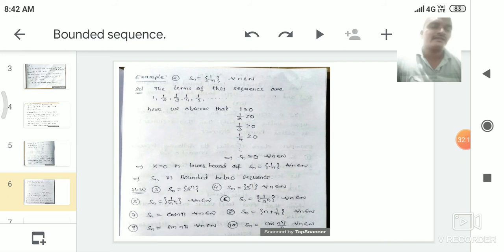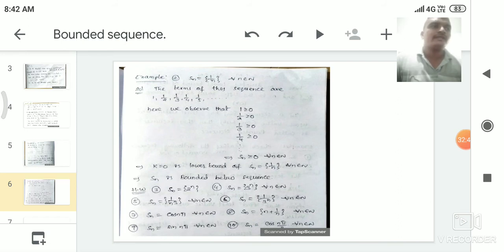In which clearly 1 by 3 is the least value of the sequence. Whenever a least value exists for any sequence, then the sequence is called a bounded below sequence. And also here we observe that the terms of the sequence clearly go to 0: 1 by 3, 1 by 9, 1 by 27, 1 by 81, 1 by 243, and so on.